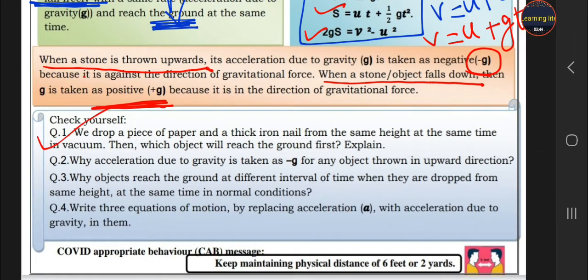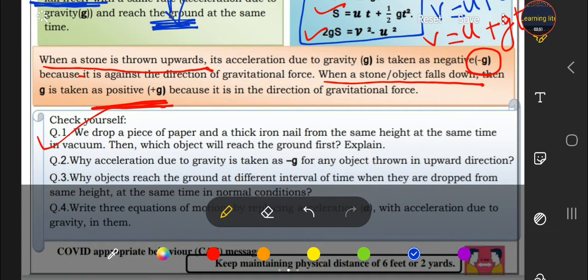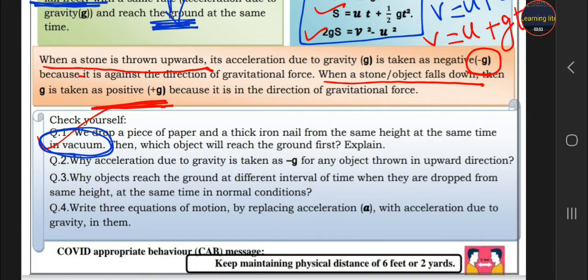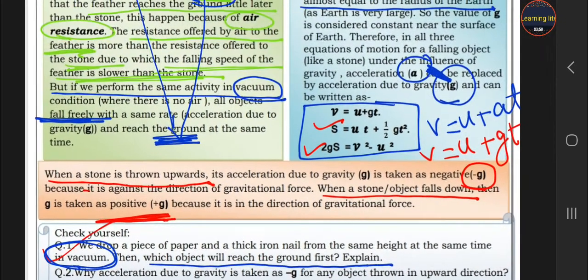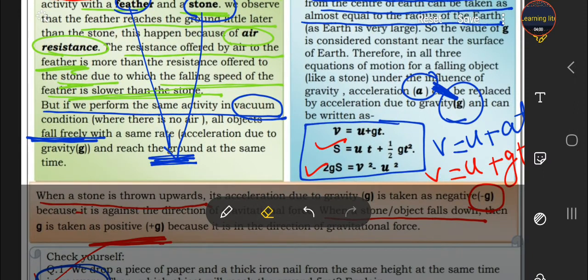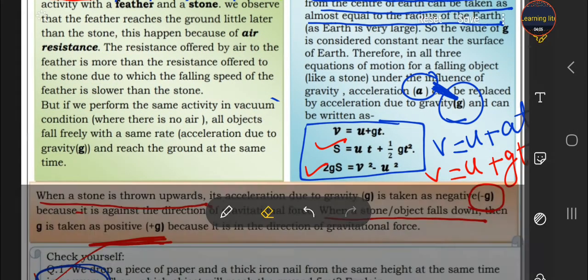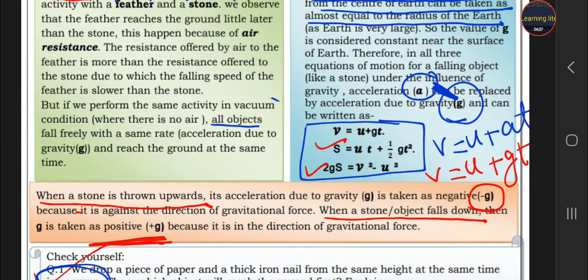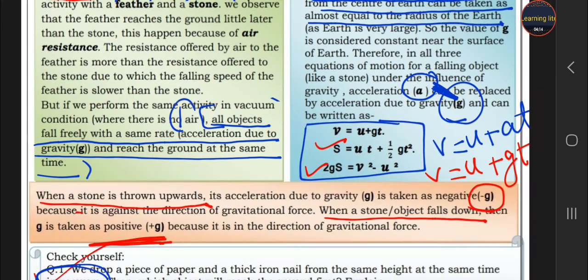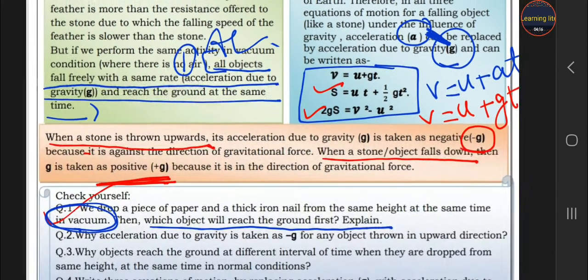We drop a piece of paper and a thick iron nail from the same height at the same time in a vacuum. Which object will reach the ground first? Both, because it is in a vacuum. So what is the answer? All objects fall freely with the same rate and reach the ground at the same time. This is the answer to your first question, students.